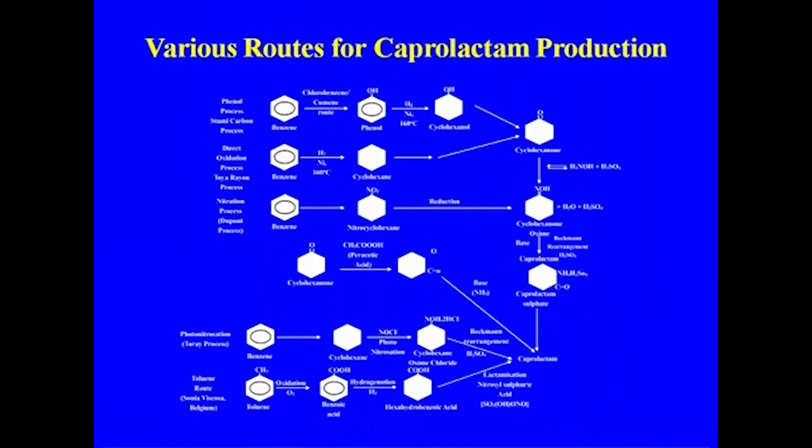These are some of the routes, and similarly in case of Union Carbide, again cyclohexane is converted to cyclohexanone, which goes for the further reaction, and cyclohexanol is also produced, which is recycled in the system.